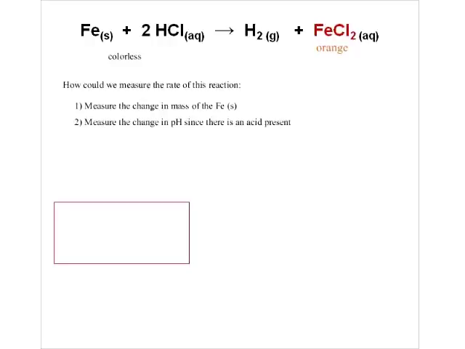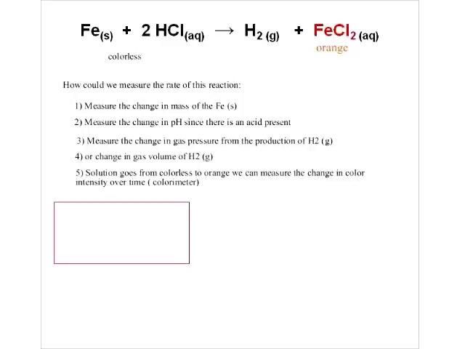We can measure the change of the pH here because hydrochloric acid is the only acid that's present. So as that disappears, the pH is going to start to rise. So you can measure the change of pH over time. Likewise, we can measure the change in the gas pressure or the gas volume. So we could do the same sort of thing with this guy. We could collect the gas and measure the change in volume over time.